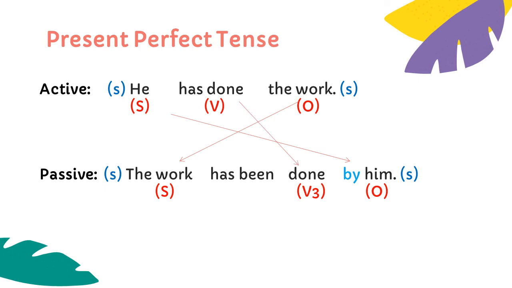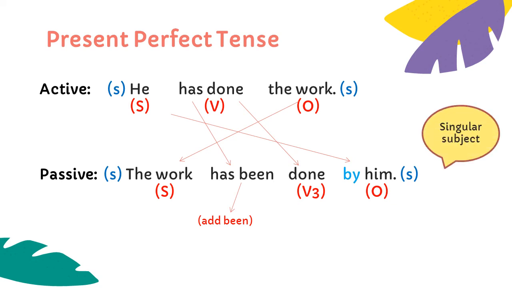Next step is to change the verb to V3. In perfect tense, there is always V3 in the sentence. So done will remain as done. Has will remain as has because the work is already in singular form and also in present tense. You just need to remember that you have to add been in the sentence when you are considering present perfect tense.